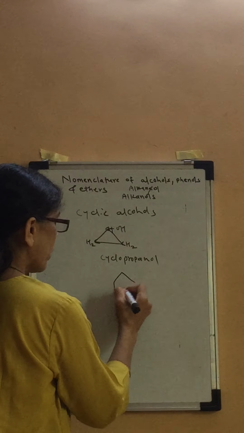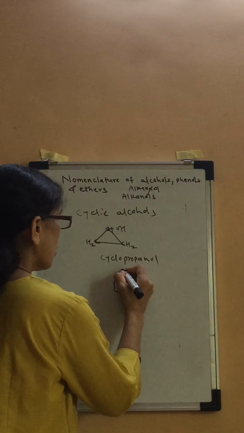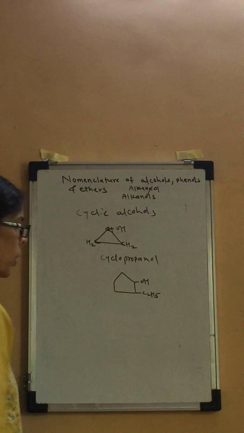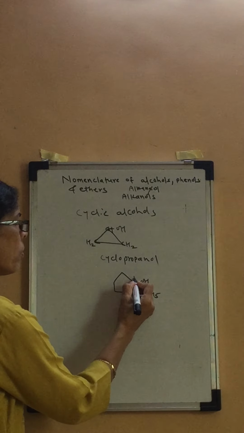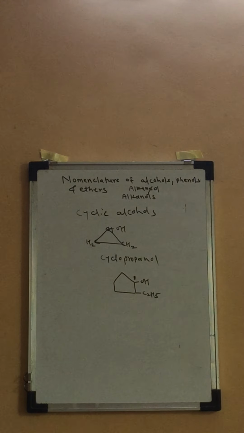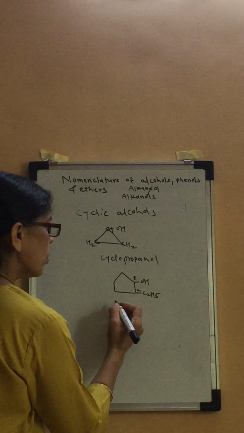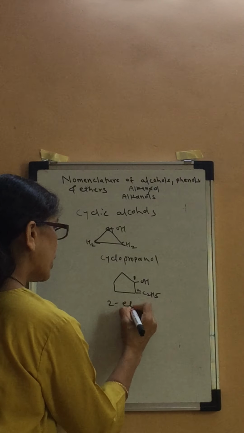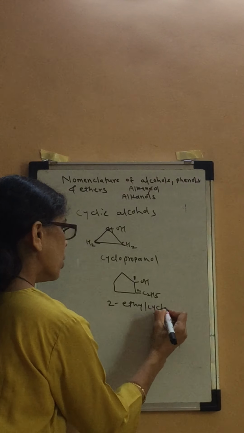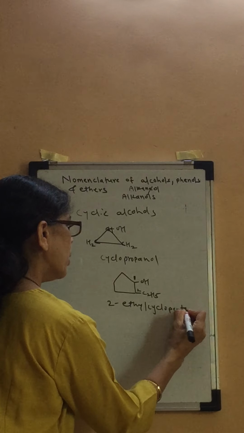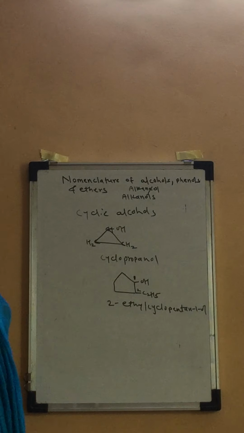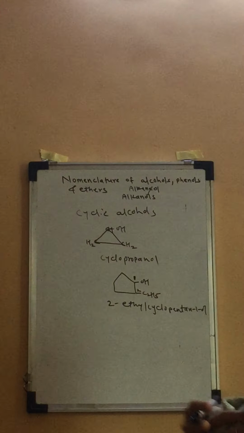We can have a compound like this also. Here we have OH and here we have C2H5. Then what can be the name? See, the OH-carrying carbon atom is always given number 1. You have to number here. Earlier there was no need of numbering. So this will be 2, so it is 2-ethyl. How many carbon atoms are there? 5, cyclopentanol. See carefully: 2-ethylcyclopentan-1-ol. Okay, this is the cyclic system.